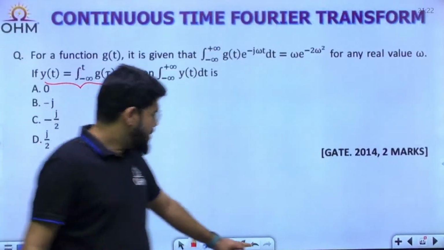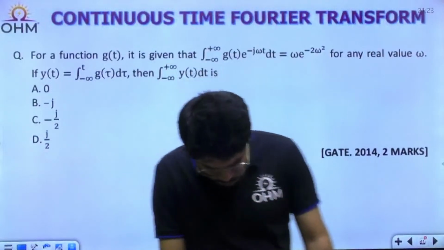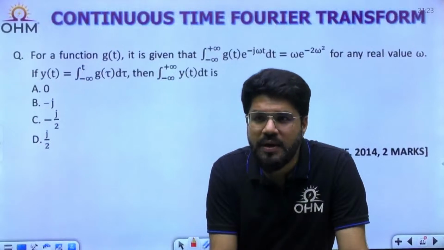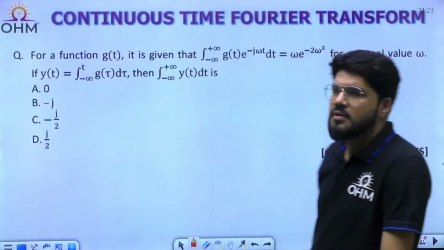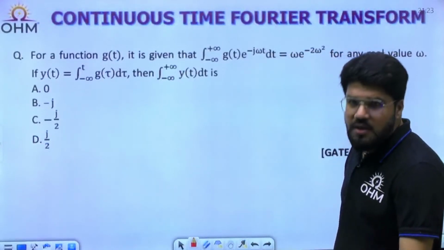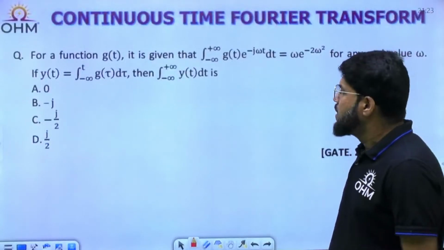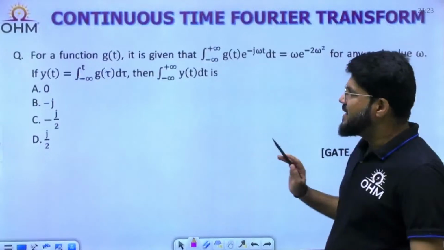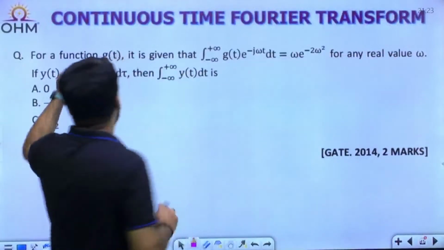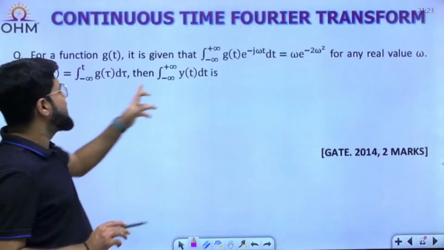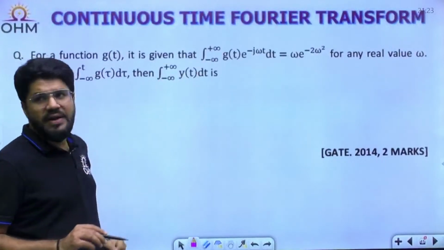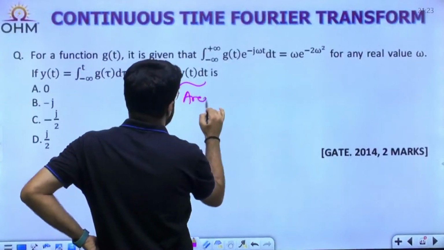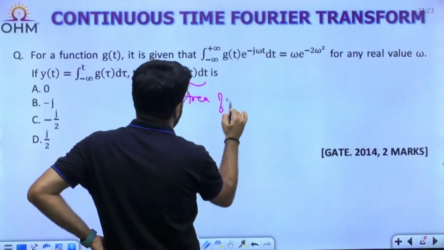Say the doubt, Mukherjee. Which point? Which point is the problem? Specify that so that I can help you better. A lot of steps while taking the question. So let me start this question. y(t) is the integral from minus infinity to t of g(τ) dτ. Then the integral from minus infinity to infinity of y(t) dt is again the area of y(t).